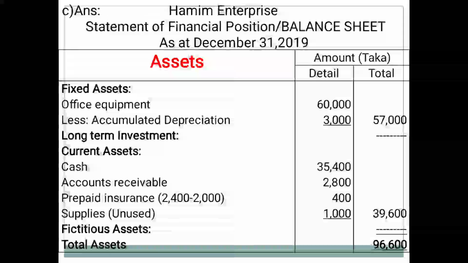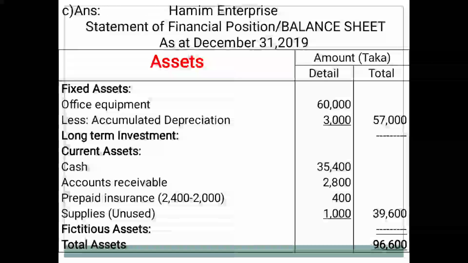Number 4 for assets, that is fictitious asset, or expense not yet expired, or other asset. No amount is available for this type of asset in this math. At this moment, total assets of Hamim Corporation is Taka 96,600. Dear learners, you have to write in a hurry for this phase.